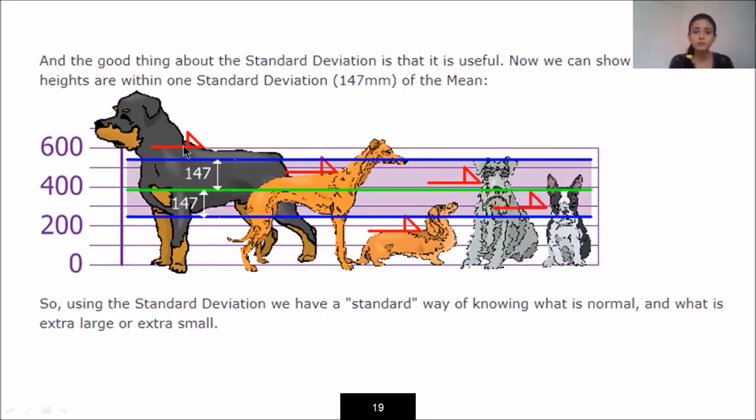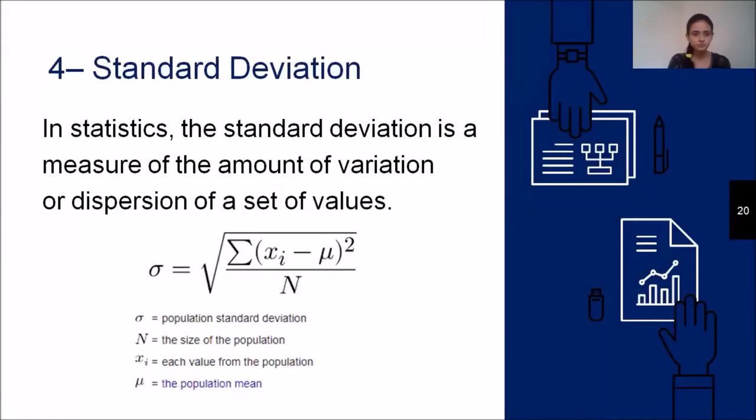Whichever data points are above the blue lines and whichever are below the blue lines, it indicates that the height of the dog is either extra large or extra small. It is not the normal height. All the normal heights of the dogs fall between these two blue lines. The data points above and below the blue lines indicate that the height is either very large or very small. So this is how the variance and the standard deviation are useful to us.